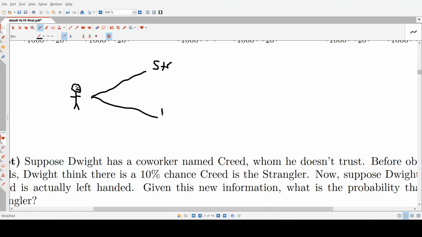And then this is not the strangler. Okay, so the probability of you being the strangler would be 1 over 1,000, because there's 1 strangler in the entire town. Again, sorry for the handwriting. Then the probability of you not being the strangler is 999 over 1,000. Basically, everyone except the strangler is obviously not.